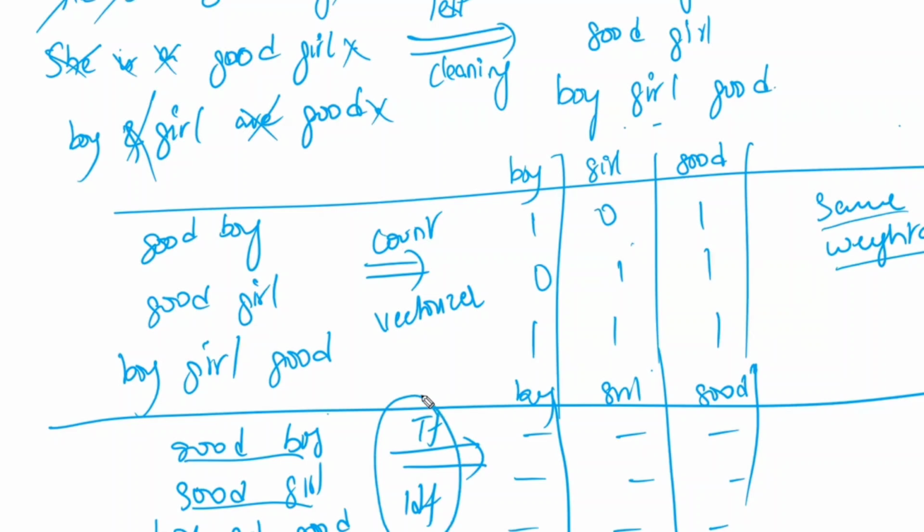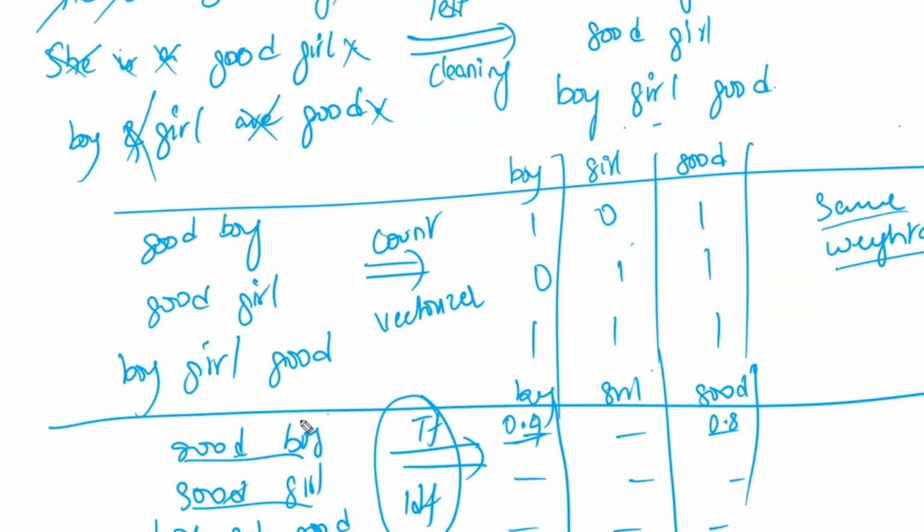Now, what happens in the TF-IDF vectorizer? Boy will have somewhat more value when compared to the word good. For example, assume boy has 0.9 and good has 0.8. Boy will have the maximum weightage because good is repeated 3 times, whereas boy is repeated 2 times. The word that is less repeated will have the higher weightage in the TF-IDF vectorizer. The word that is repeated every time will have the least weightage.